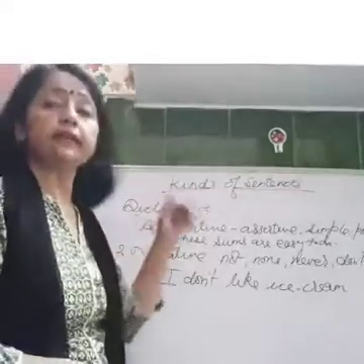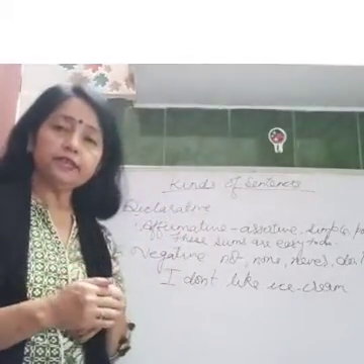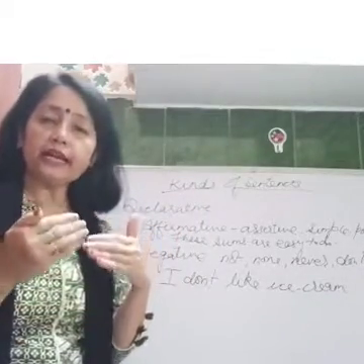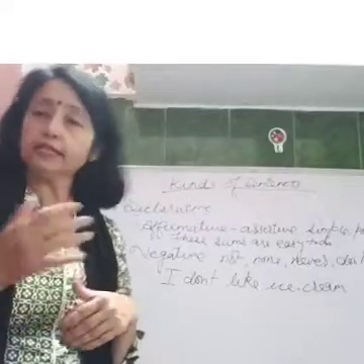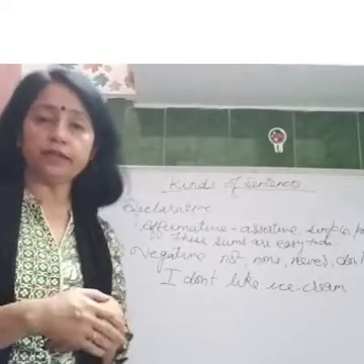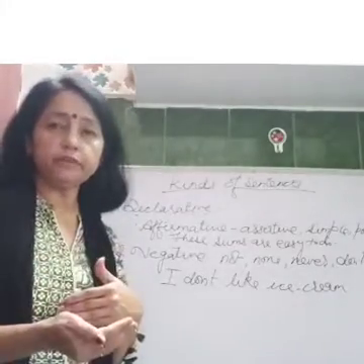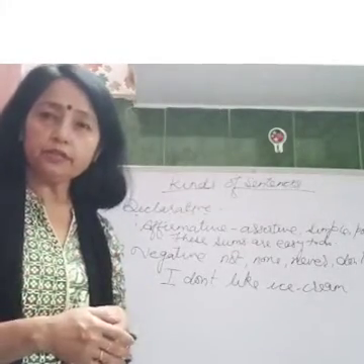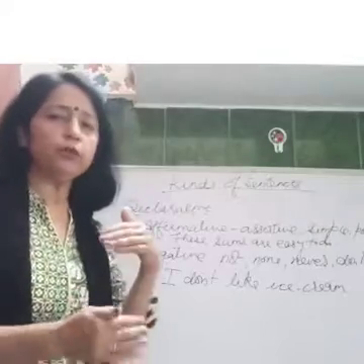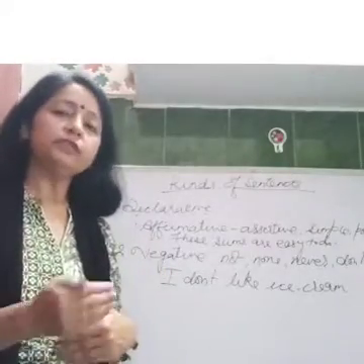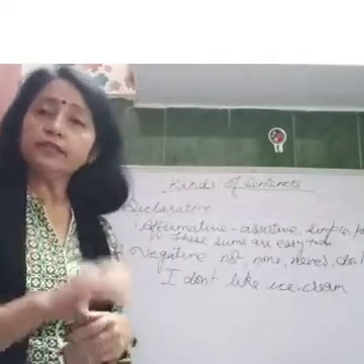First is the declarative sentence. A declarative sentence means one which declares something, which states something, which tells you something. That can be any happenings, any action, your daily routines, any facts. So when we declare something, that is called a declarative sentence.